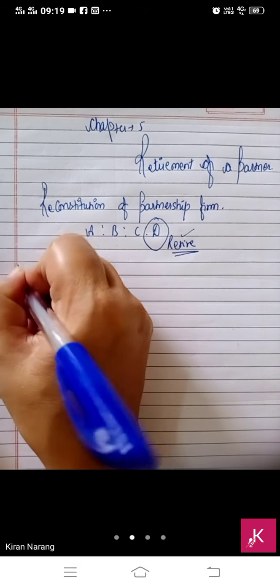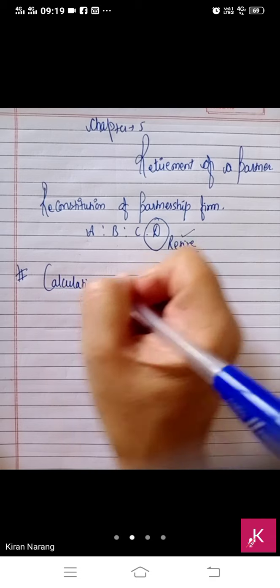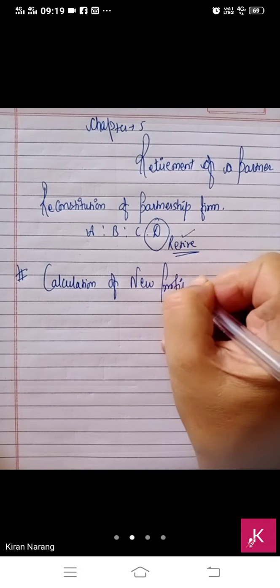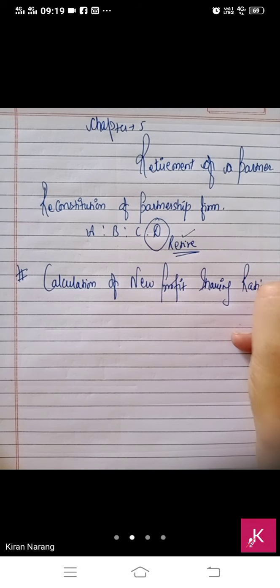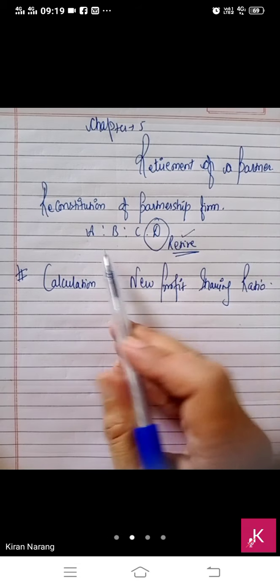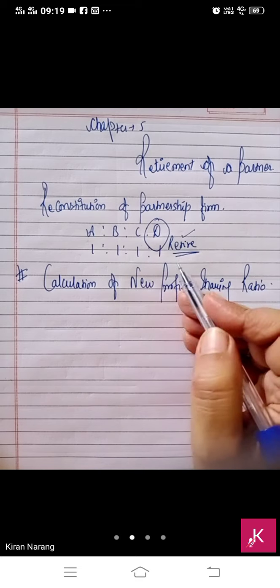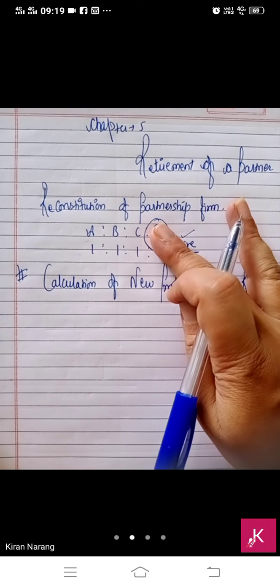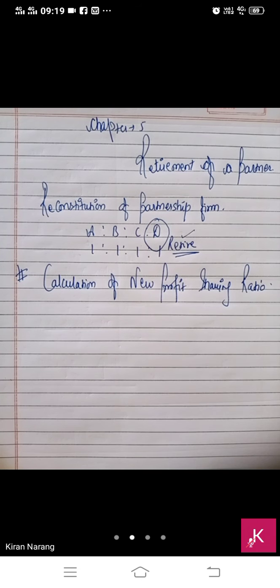First of all, the first topic in this chapter is calculation of the new profit sharing ratio. Earlier your ratio was different. If you were divided in equal ratio, suppose 1, 1, 1 and 1, then 1/4 was the share of every partner. If one retires, now the share will become 1/3. The ratio will be changed. So there are a few methods to calculate the new profit sharing ratio.